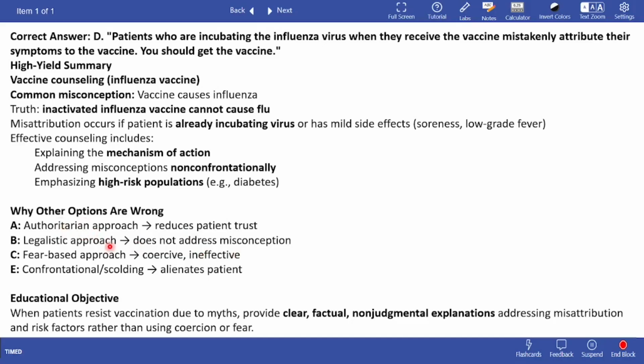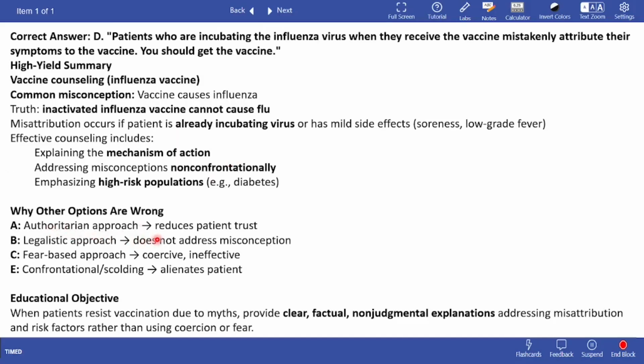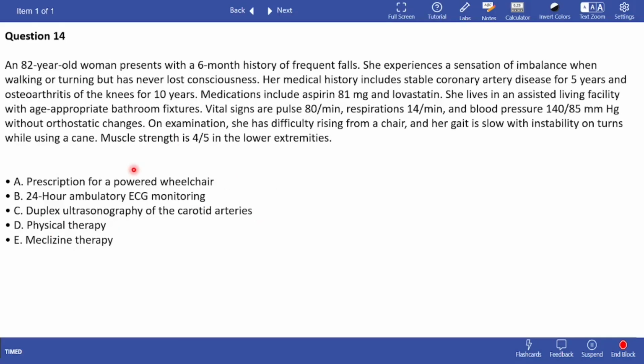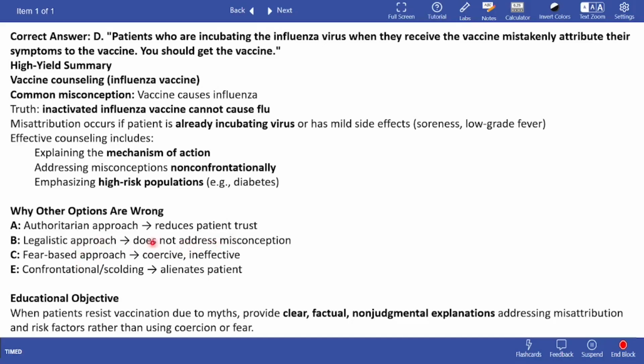Why other options are wrong? The first option is just saying that trust me. So it is an authoritarian approach. Second option is if you're not going to accept the vaccine, I'd like to sign a waiver. So this basically you are transferring your responsibility, which you should not do. So it's a legalistic approach. Does not address the misconception.